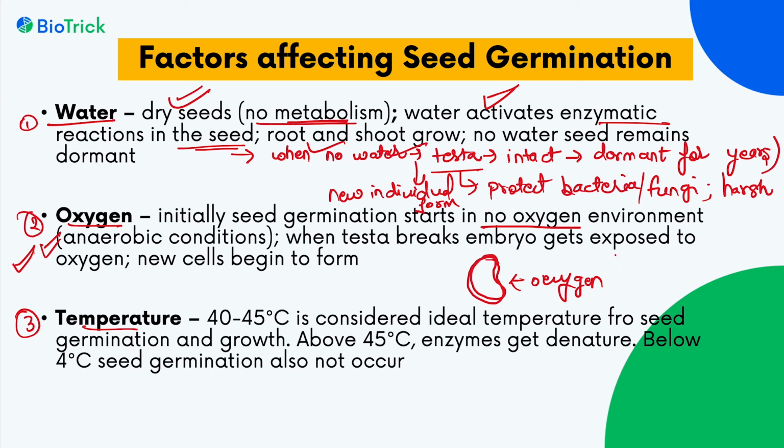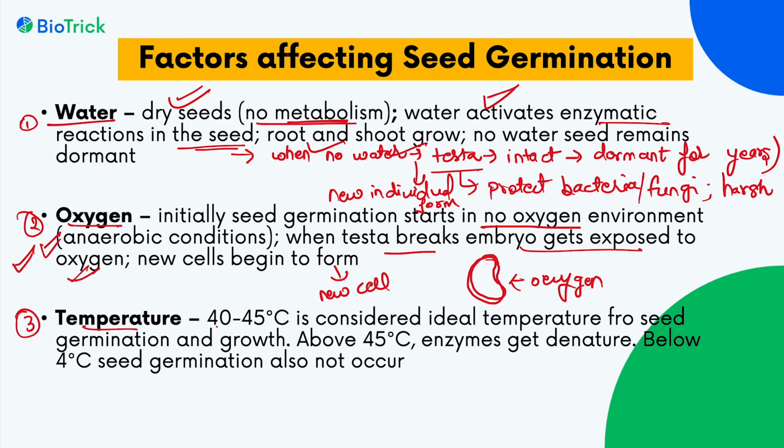When the cotyledons swell, the testa breaks and the embryo gets oxygen from the environment. After this, new cytoplasm or division of new cells begins in the seed and the embryo starts growing. So oxygen is the second factor that can affect seed germination. If there is no proper oxygen for the developing embryo, the new cytoplasm or new cell formation will get affected.